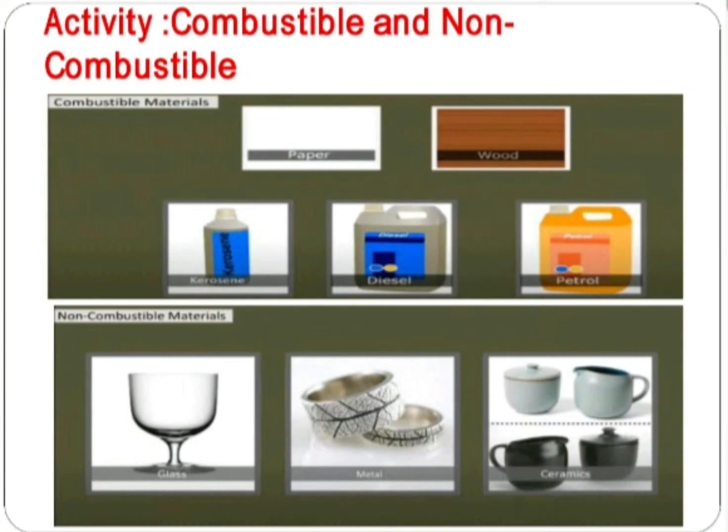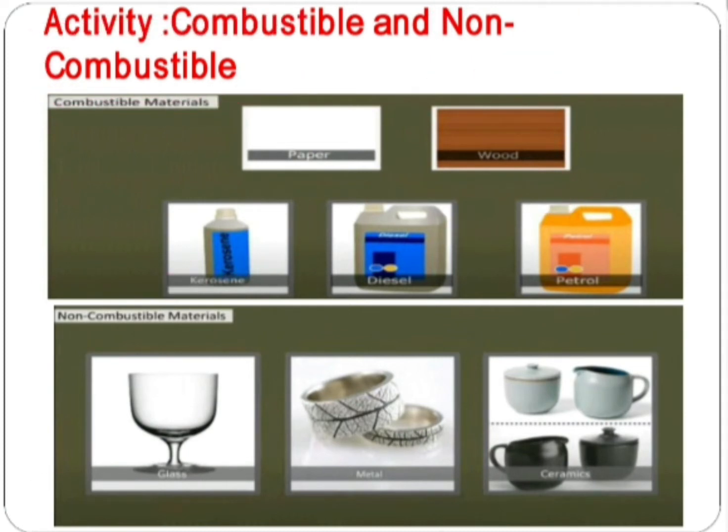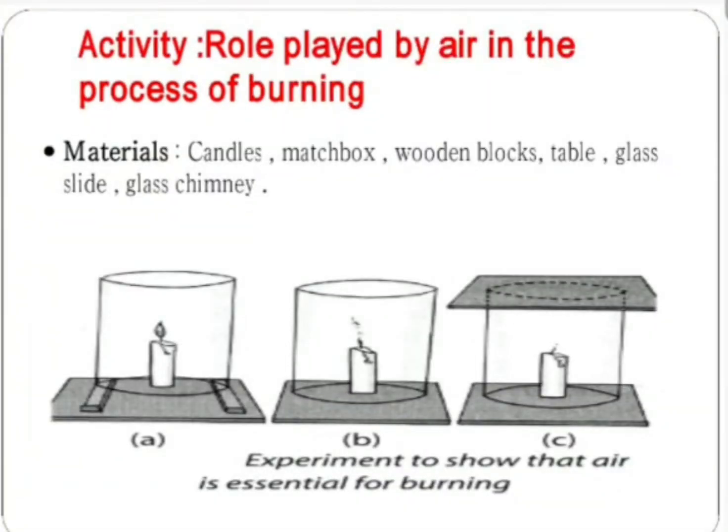And second is non-combustible substance. A non-combustible substance is a substance which does not burn in the presence of oxygen. Examples like glass, metal, ceramics, etc.